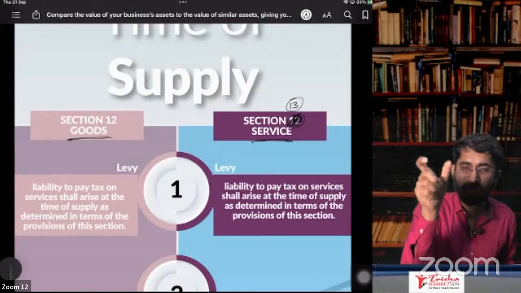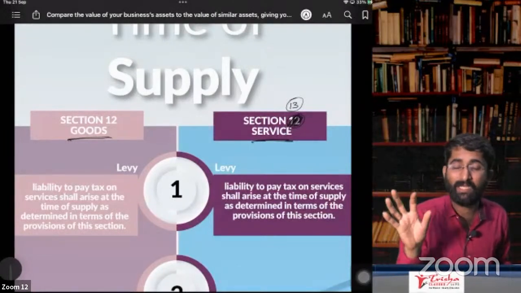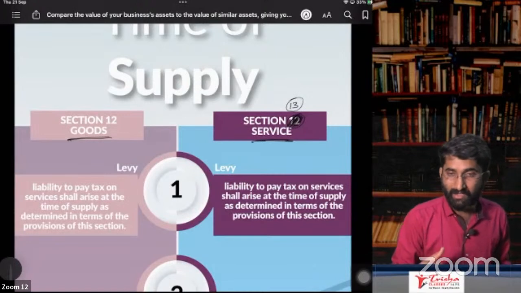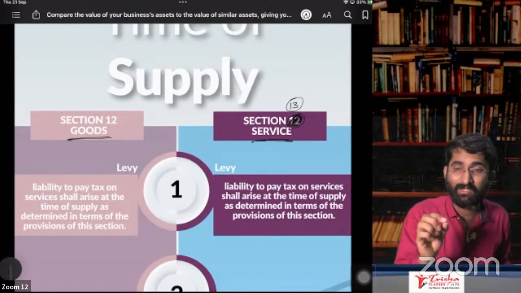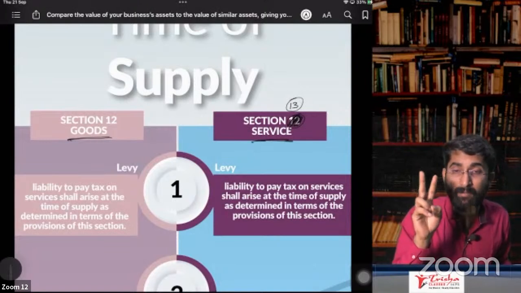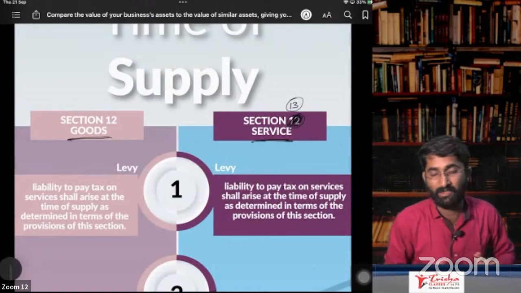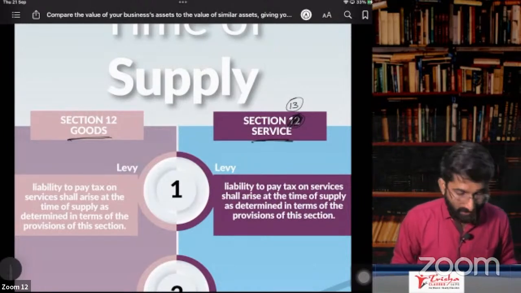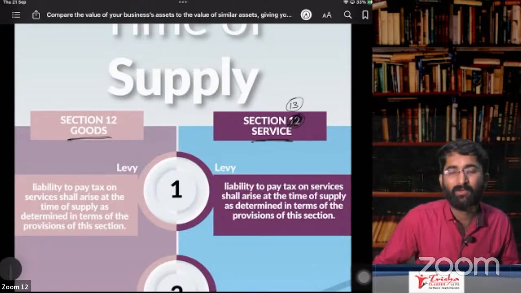Now, you have to check whether it is supply. In supply, you have to check section number 7, subsection 1, A, B, C. And you have to check whether section number 7, subsection 2 is applicable: neither supply of goods nor supply of service. So that is also required. Section number 7, subsection 2 is also a very important one. Okay, so once you know that it is supply, I have to collect the GST now.